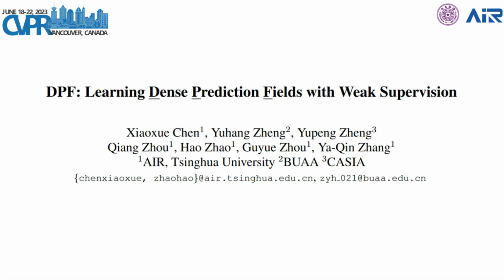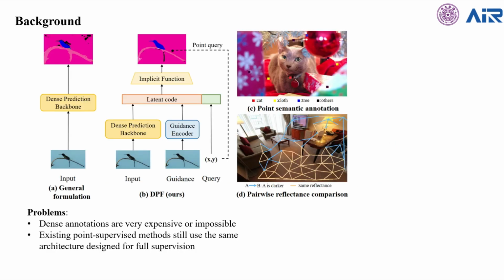DPF, learning dense prediction fields with weak supervision. Nowadays, many visual scene understanding problems are addressed by dense prediction networks. But pixel-wise dense annotations are very expensive or impossible, motivating us to leverage cheap point-level weak supervision. However, existing pointly supervised methods still use the same architecture designed for full supervision.